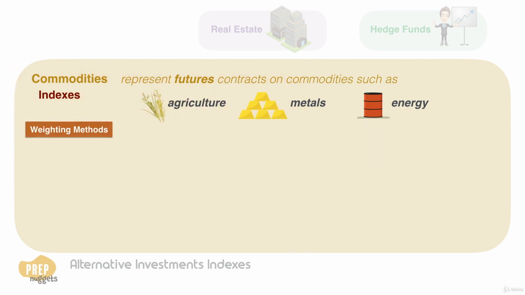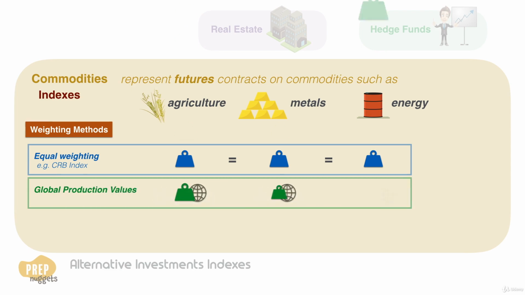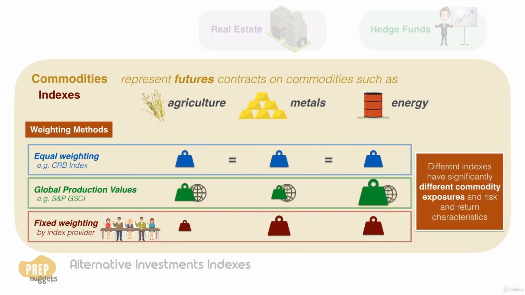Another distinction to note is the weighting method used. Some commodity index providers use equal weighting. The Commodity Research Bureau Index uses such a weighting scheme, where a fixed number of commodities are weighted equally. Some other indices weight based on global production values. The S&P GSCI, for example, uses a combination of liquidity measures and global production values in its weighting scheme. And others use fixed weights that the index provider determines. As a result of the different weighting methods used, different indices have significantly different commodity exposures and risk and return characteristics.